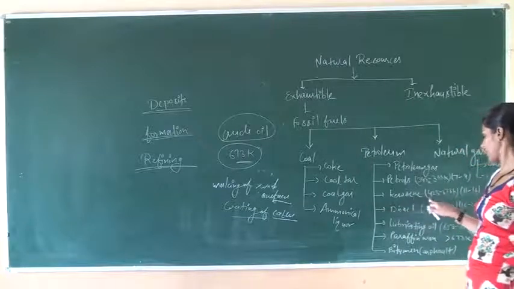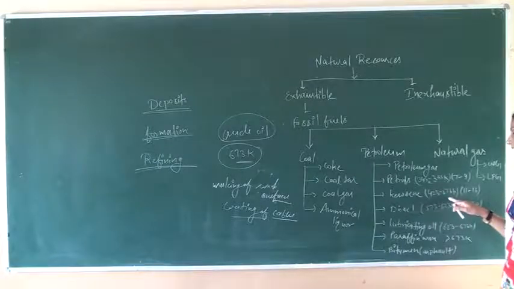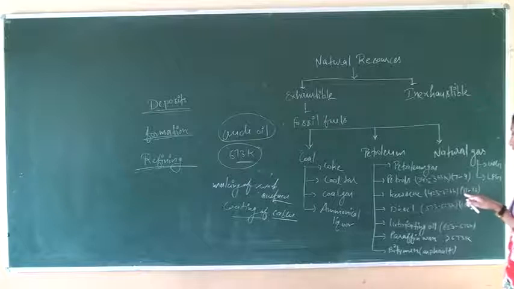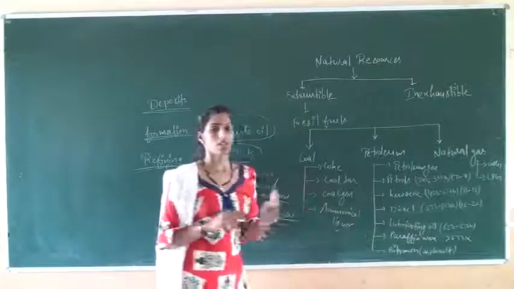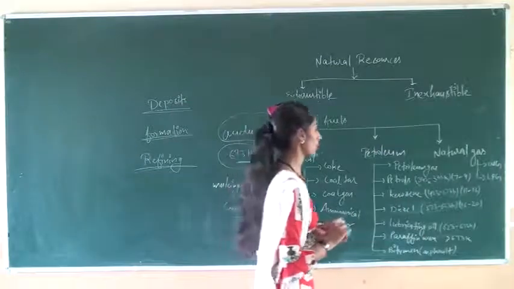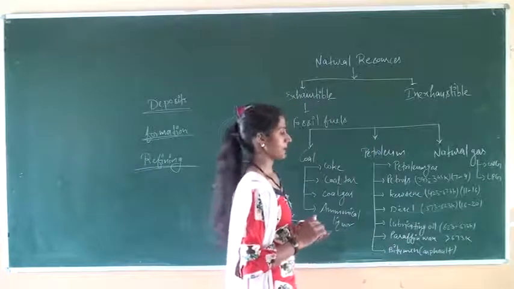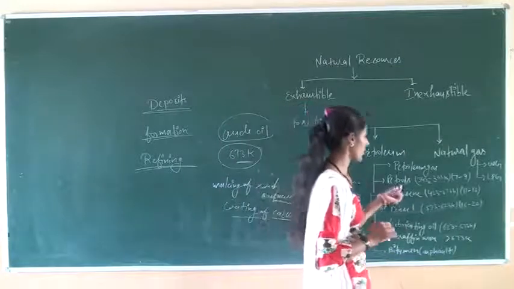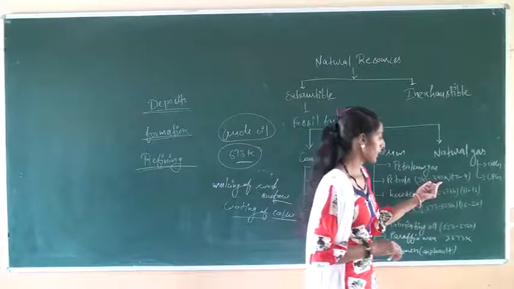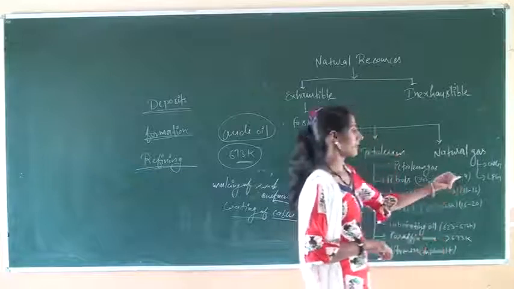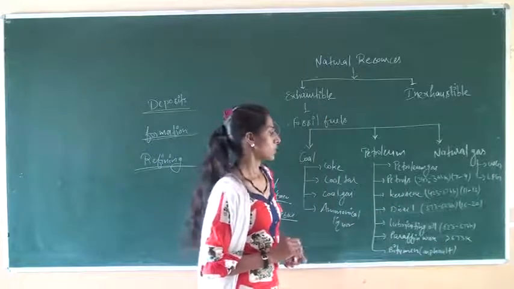After that, when we decrease the temperature further to about 423 Kelvin to 573 Kelvin, and the number of carbon atoms is about 11 to 16, the product obtained is kerosene oil, which is a household product. It is used in our household for burning purposes. After that, petrol. The temperature range is 343 Kelvin to 393 Kelvin, and the number of carbon atoms is 7 to 9. We use petrol mostly in our two-wheeler vehicles.